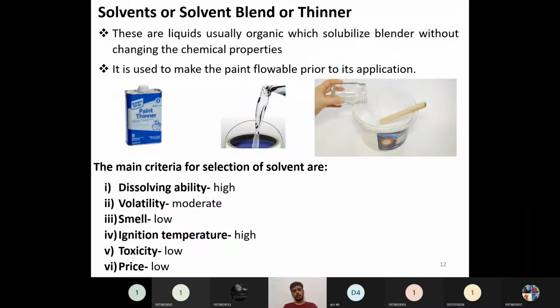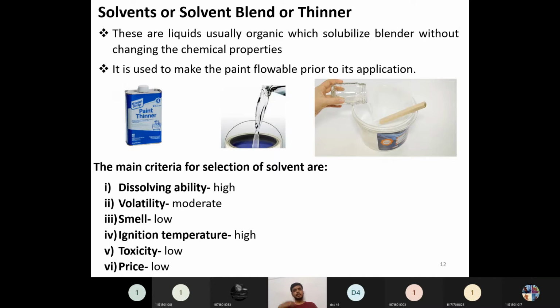To some extent there are oil based paints and there are water based paints also. But usually this type of solvents or thinners are nothing but organic liquids, which solubilize blenders, the film forming agents, without changing the chemical properties. They will produce a thinning effect.